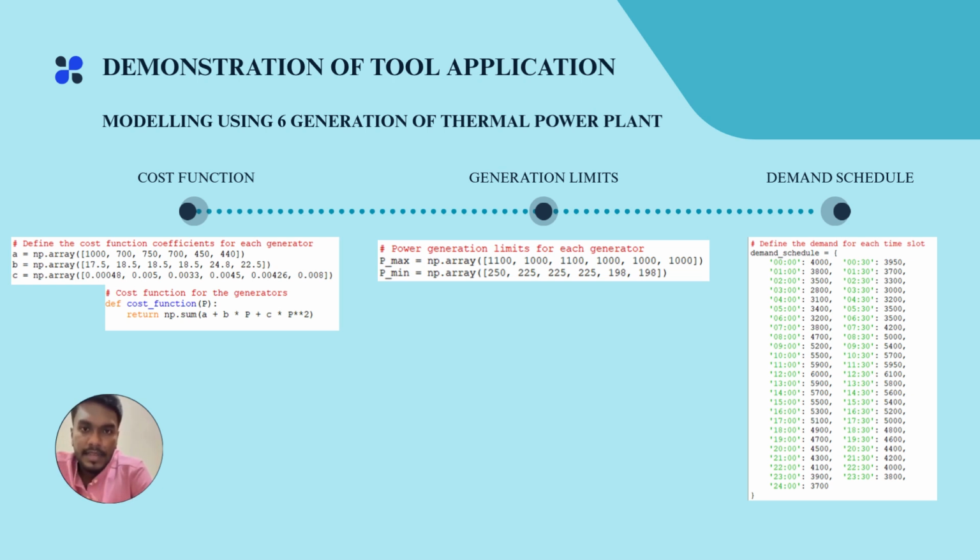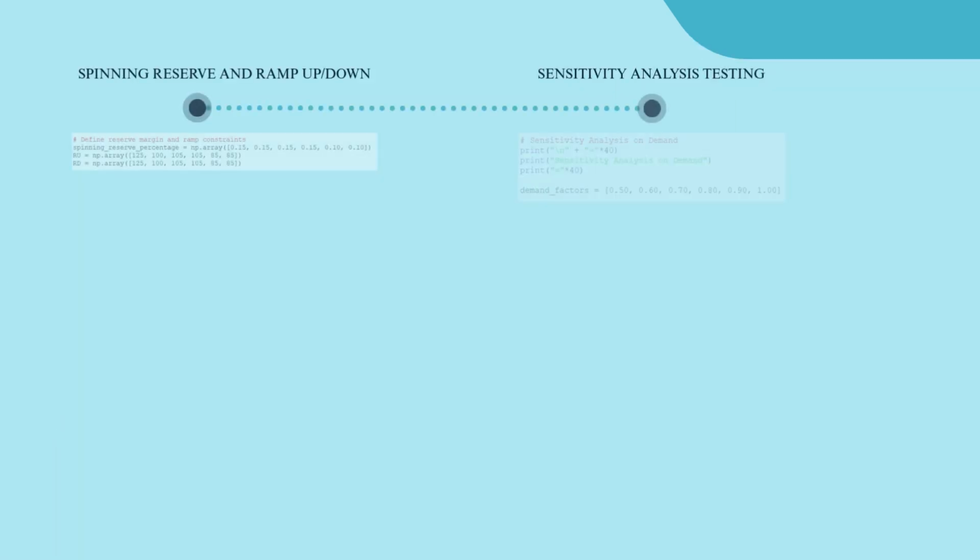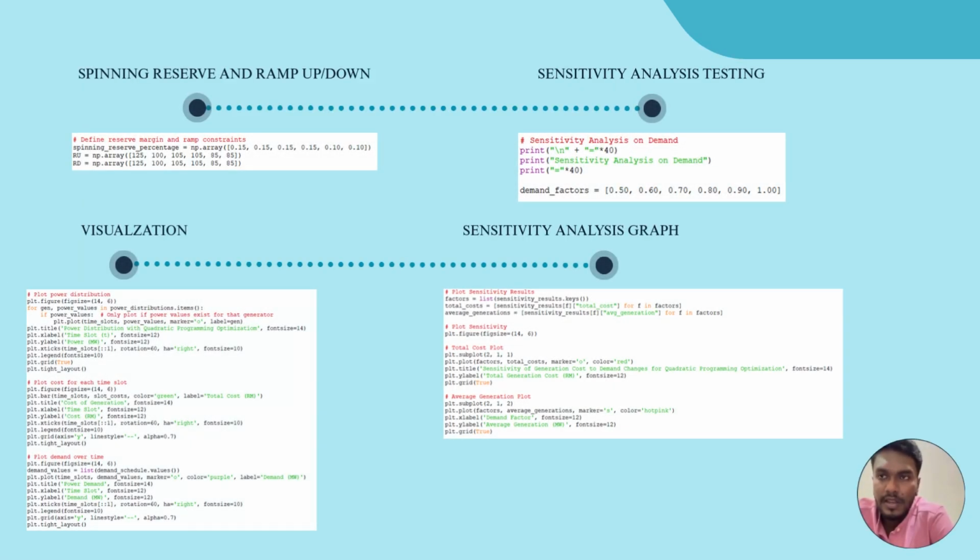From here we can see that it is a demand for every 30 minutes interval over 24 hours. From this code we can see that it is from 12 to 12:30, 1 to 1:30, and it goes on. And the third one is about the spinning reserve, which we call a constraint.